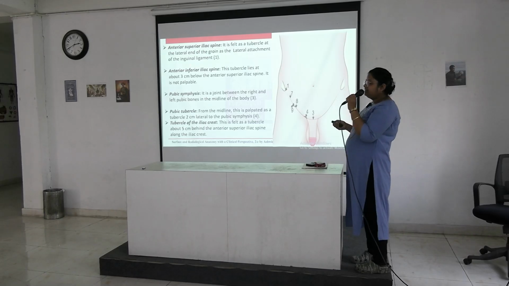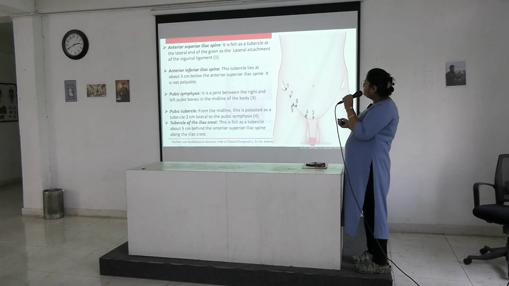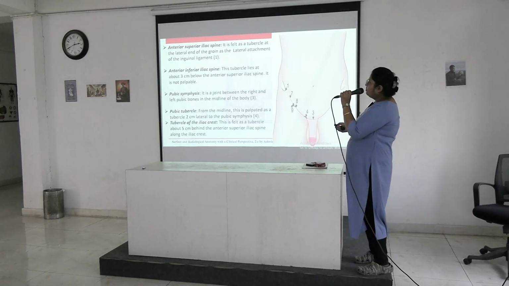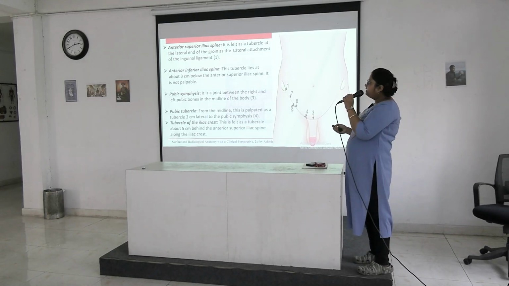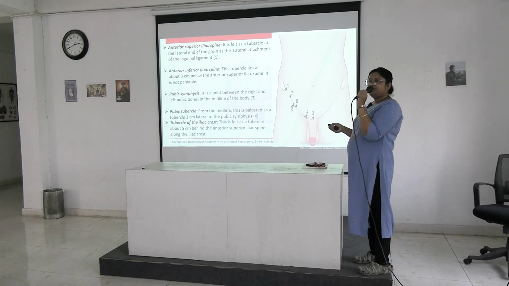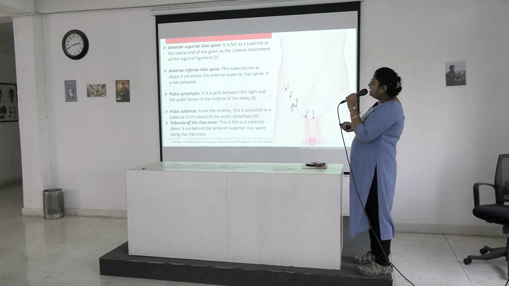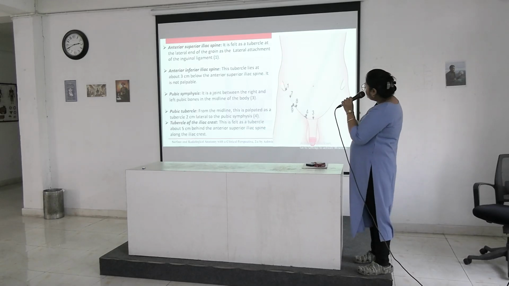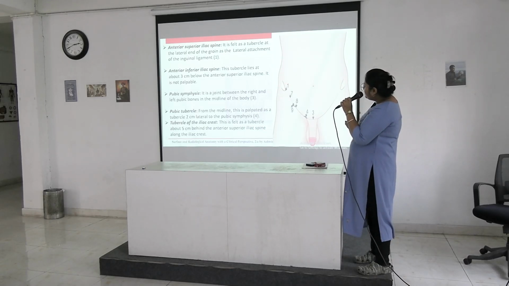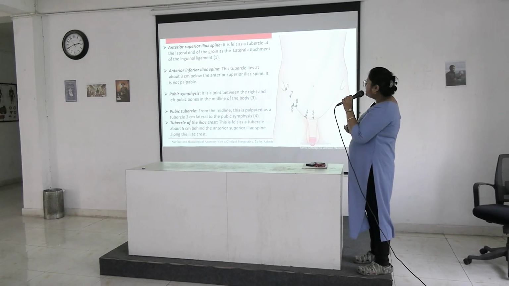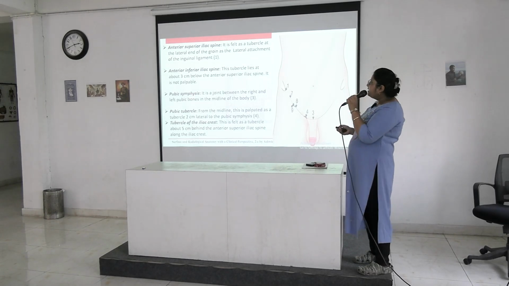Next is anterior inferior iliac spine. This tubercle lies at about 3 centimeter below the anterior superior iliac spine and it is not palpable. So this is anterior superior iliac spine, 3 centimeter below it at this level lies the anterior inferior iliac spine.